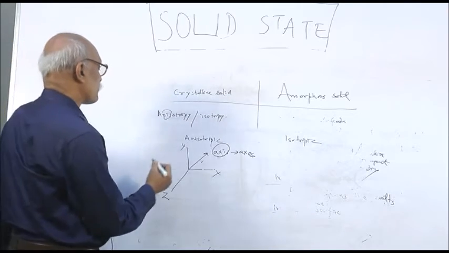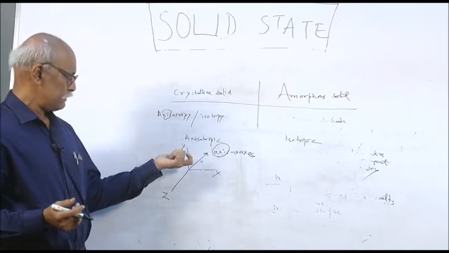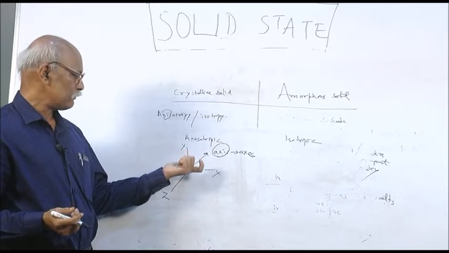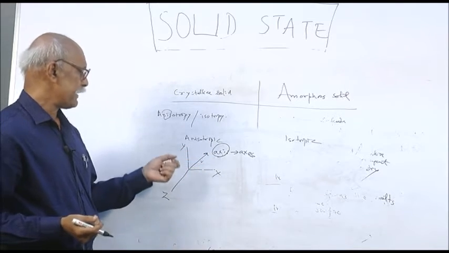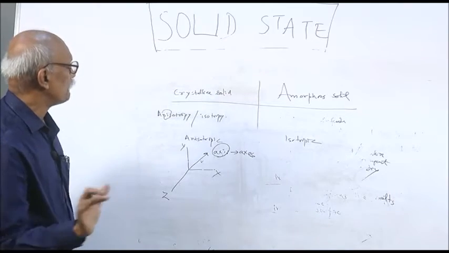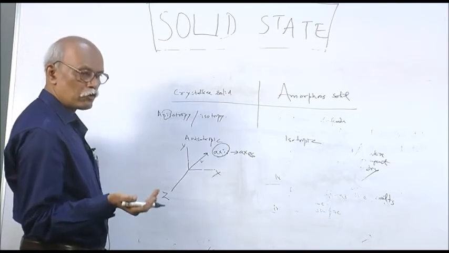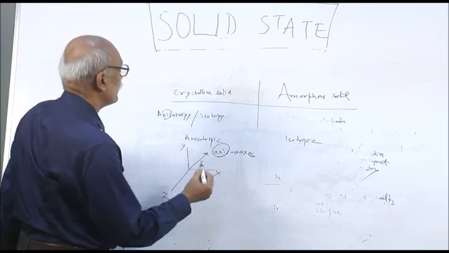Suppose it is a mechanical property and you apply a load in one direction; that will be resolved into two components, and their loads will not be the same. Young's modulus etc. will also differ.